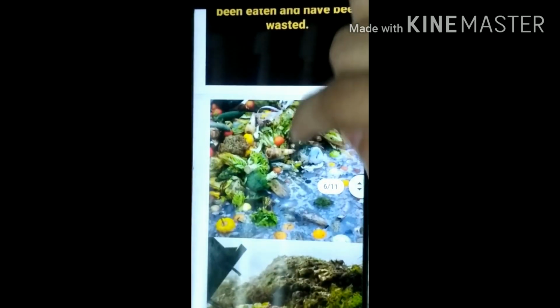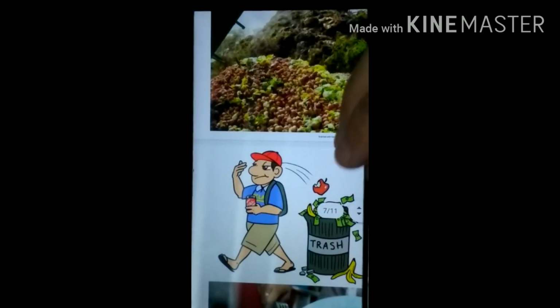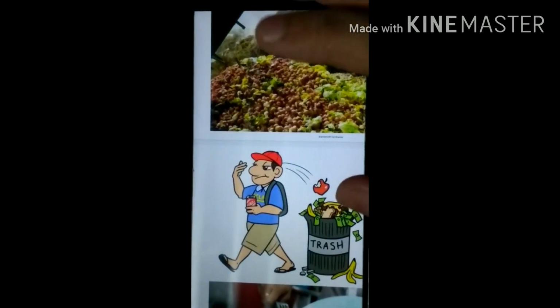As you can see in this picture, trucks and trucks of fruits and vegetables have been wasted just because of improper storage, improper handling, improper distribution. Okay, and we all, what do we do, we eat half and we throw it in the dustbin.